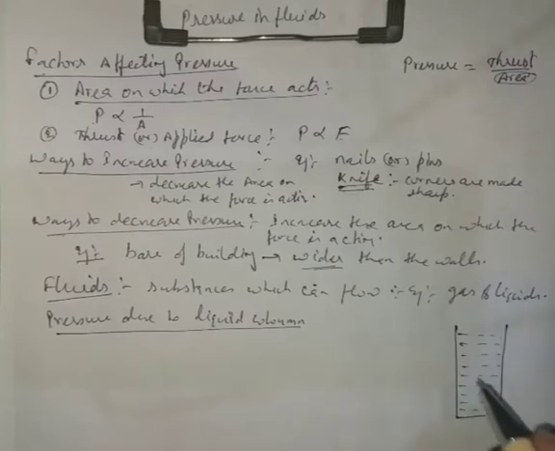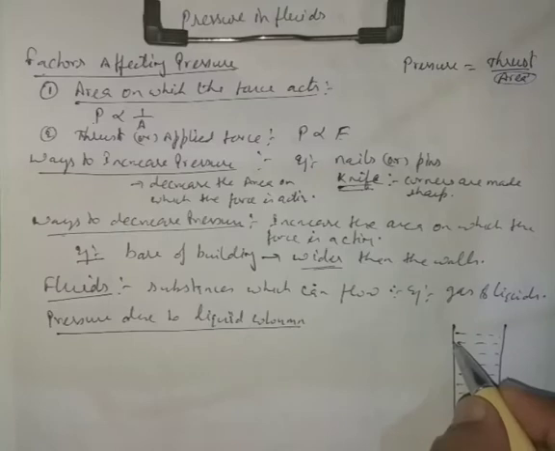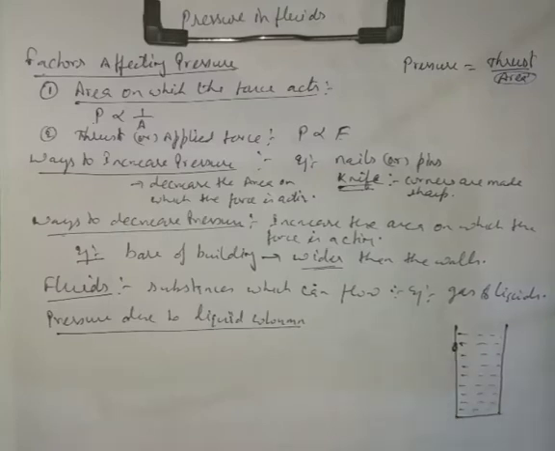If I make a very small hole here, then what we will observe is that the liquid will start flowing from here and it will fall like this. But if the hole is made here instead of this place, then the liquid will fall like this, meaning it will move up to a greater distance.